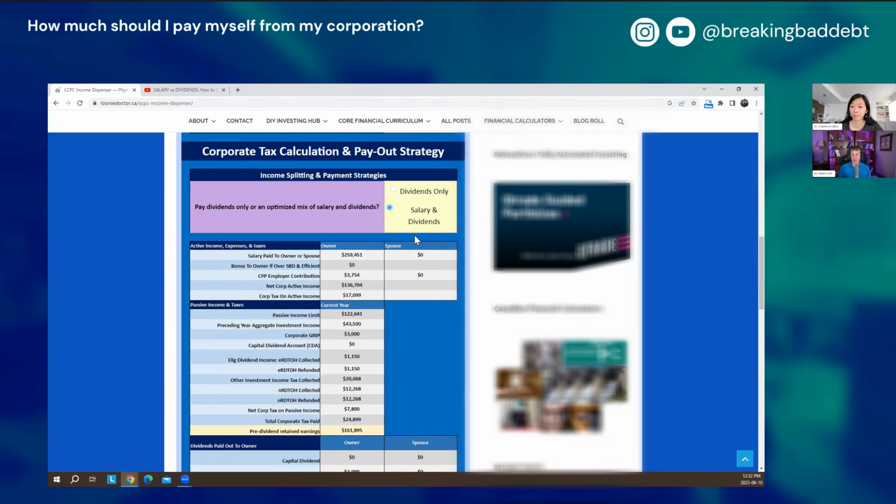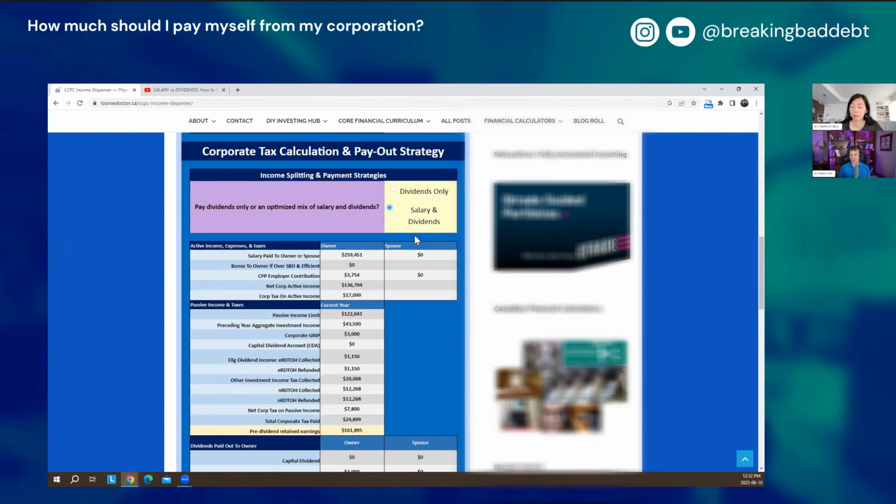Now, it will tend to give more dividends and less salary depending on your ability to income split. So if you're able to income split with your spouse, and I don't think that section showed up in what we're showing here because I hide it when you're not married. So when you're married, there'll be a section asking you whether you can pay your spouse a market rate salary, how much that is, and whether you can pay them dividends before the age of 65. And it'll factor those in to try to take advantage of paying them a salary and income splitting, and use the dividends if they're allowed to do that when it makes its mix of salary and dividends.